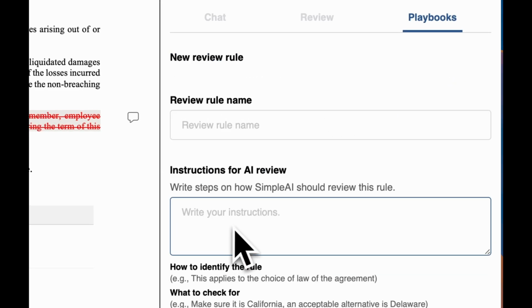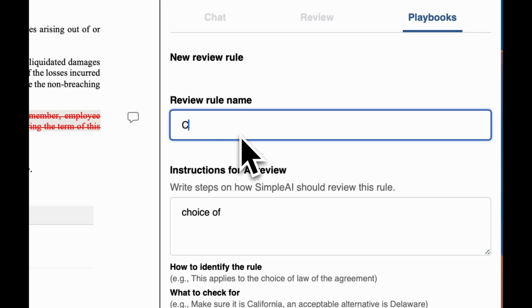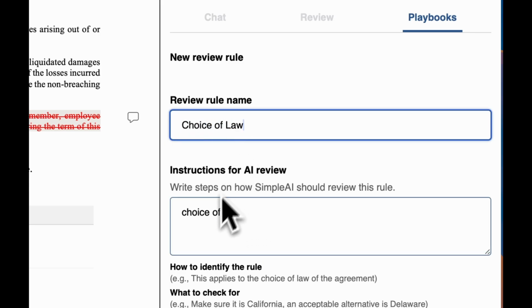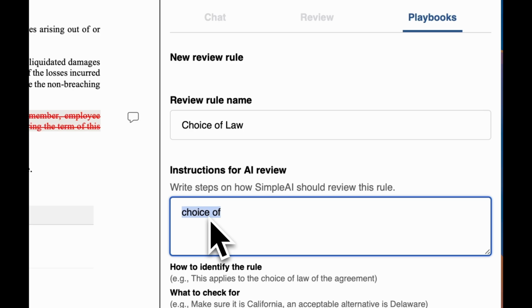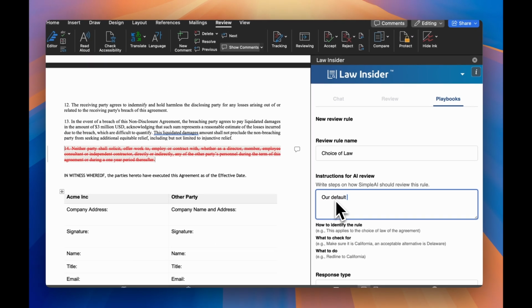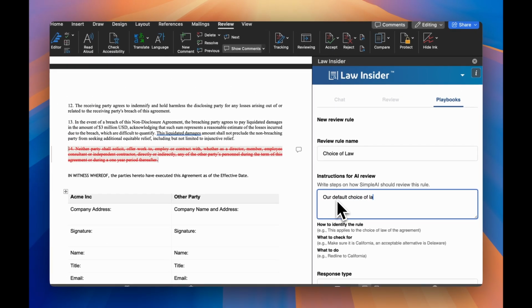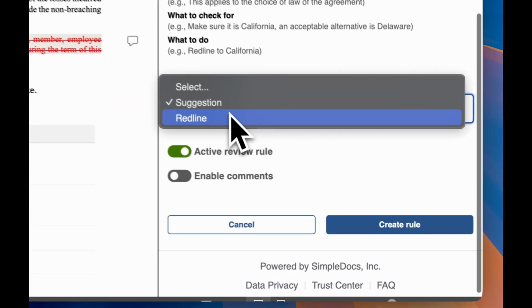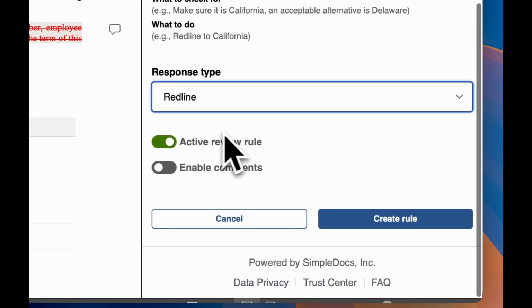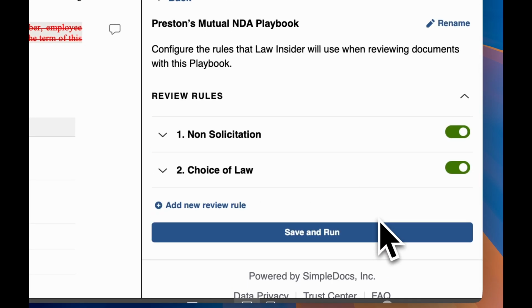So let's go ahead and create one more. We're going to add one more, and we're going to say choice of law is Florida, and we're going to make this a red line rule, and we'll create it now.